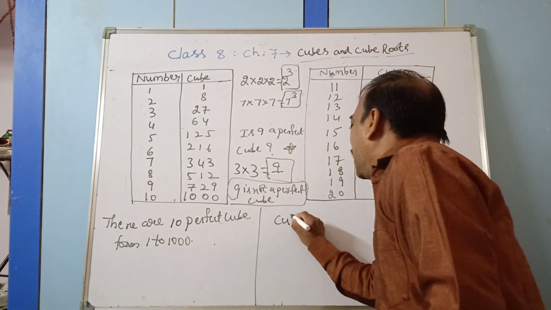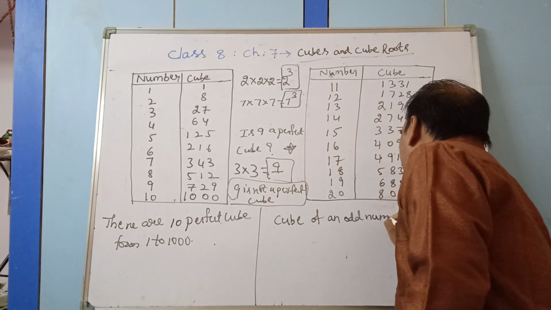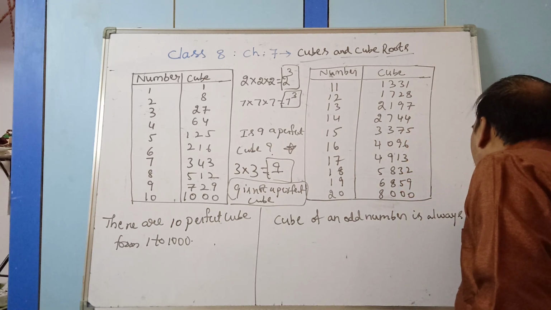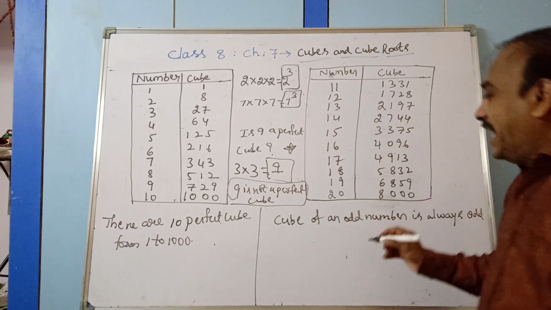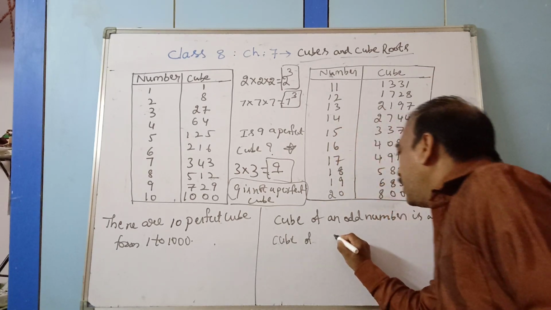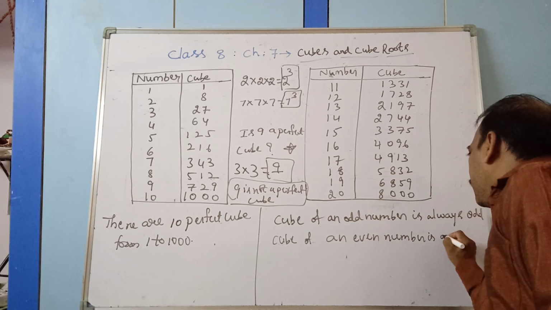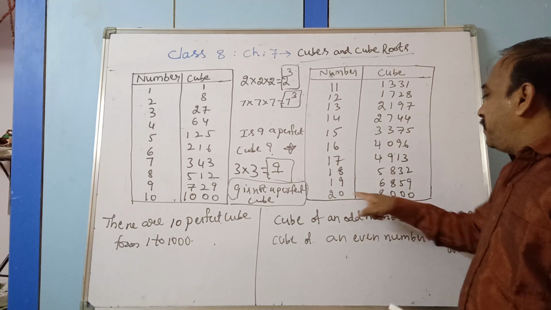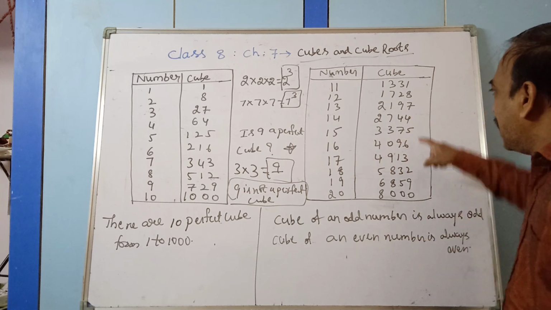So from this we can conclude that the cube of an odd number is always odd. Then the cube of an even number is always even. You check it. 20 cube is 8000, 16 cube is 4096. These are all even numbers.